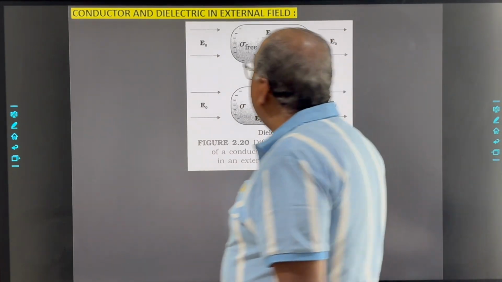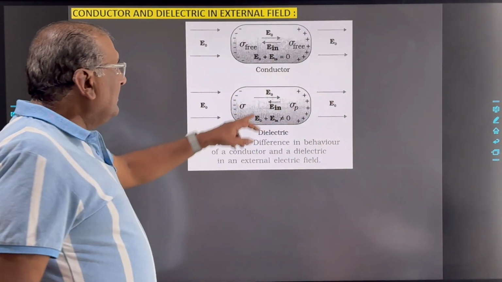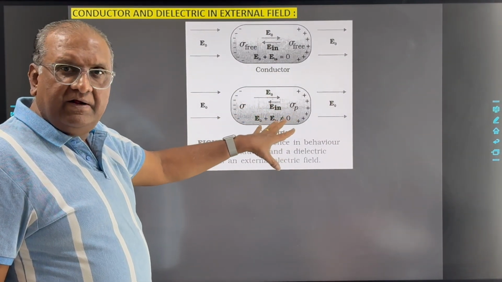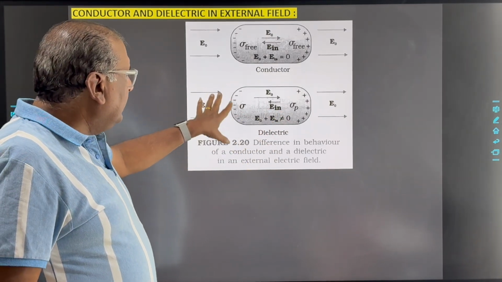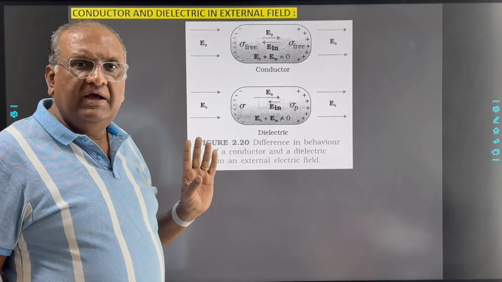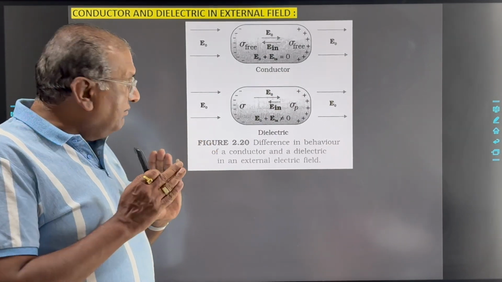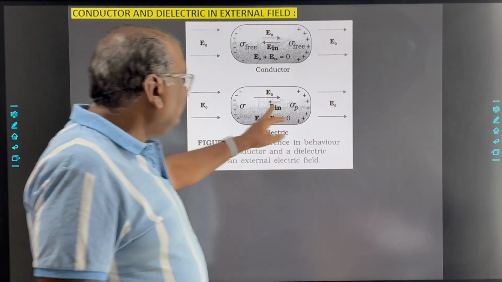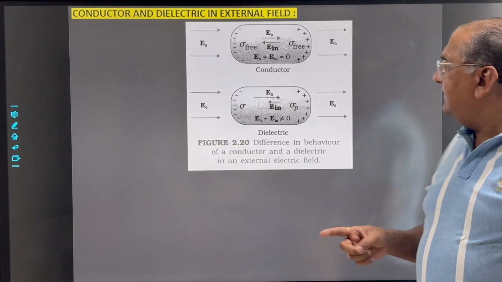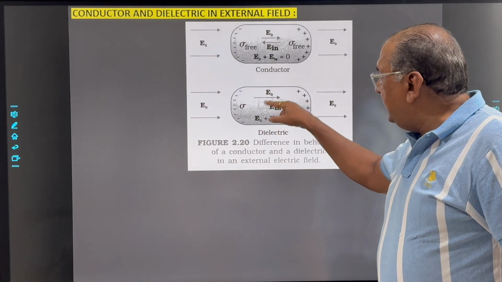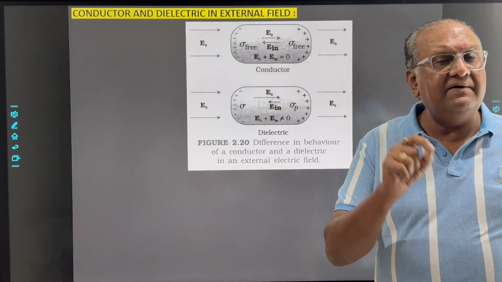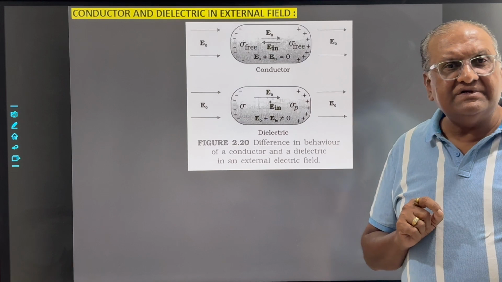When dielectrics are placed inside the external electric field, no doubt here also the negative and positive charges will be accumulated at the surface. But here this accumulation will not be such that the net electric field inside the dielectric becomes 0.